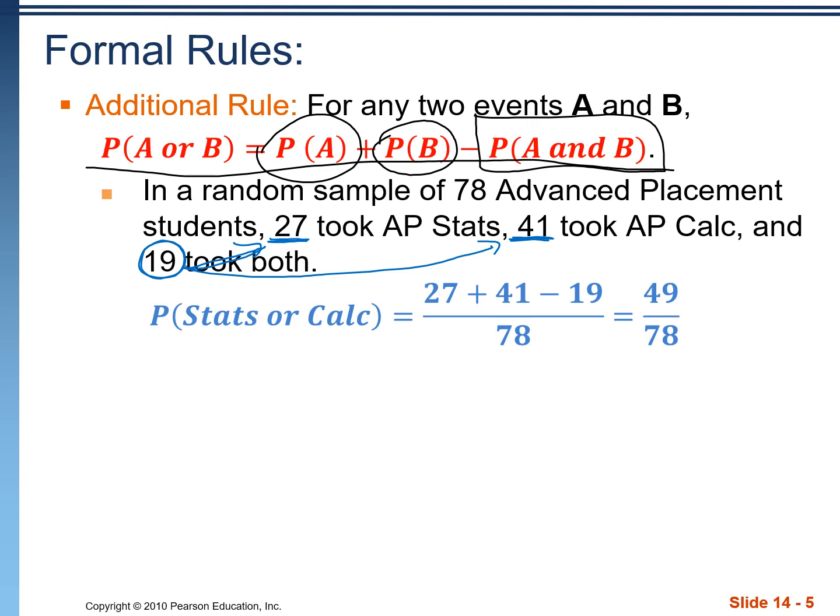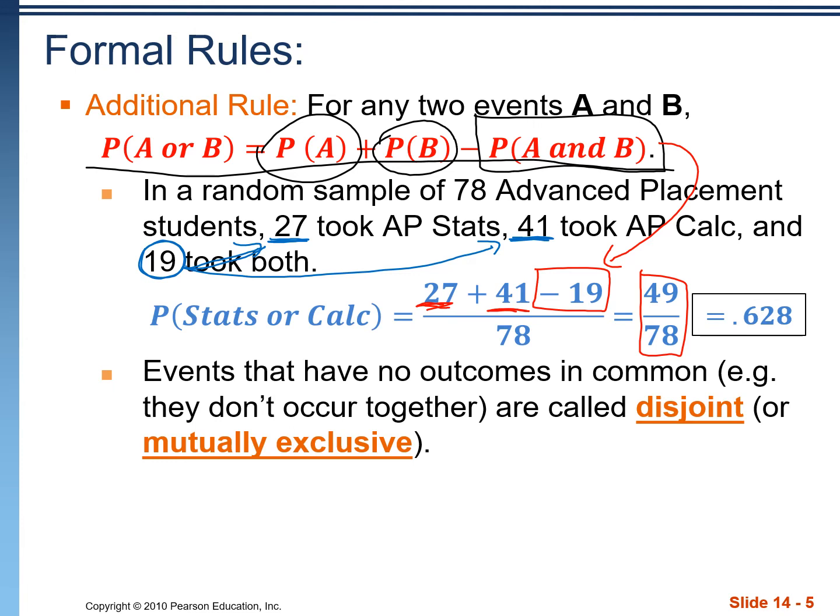So to find the actual probability, we take the AP Stats students. This is really a probability because it's over 78, just like all these numbers. Add the AP Calc students, and then subtract out the overlap of AP Stats and AP Calc students. That gives us our final fraction and our probability.